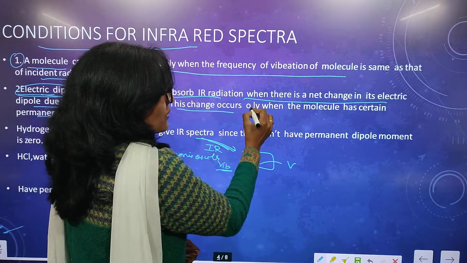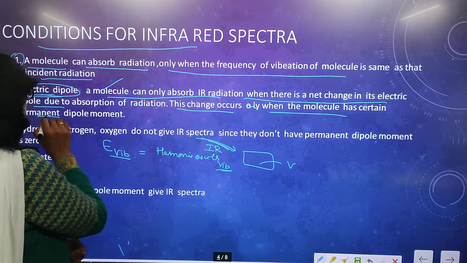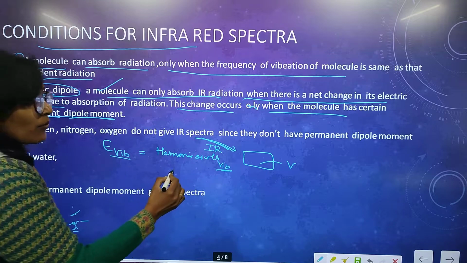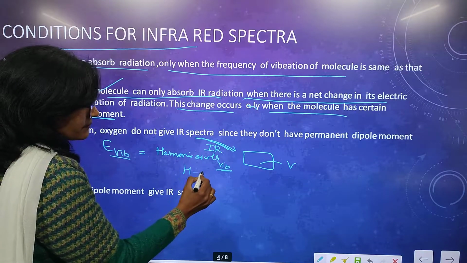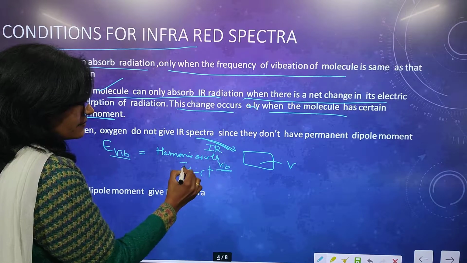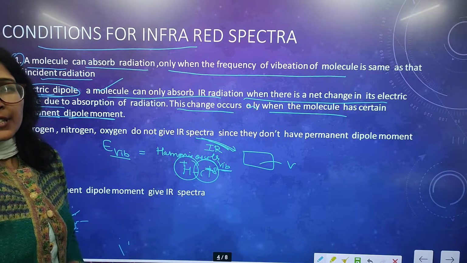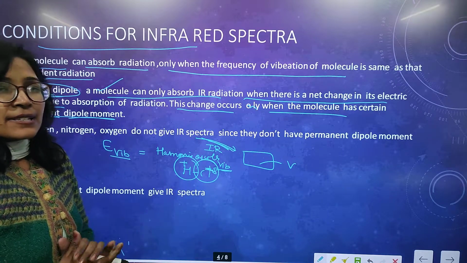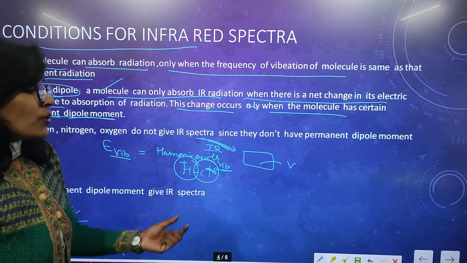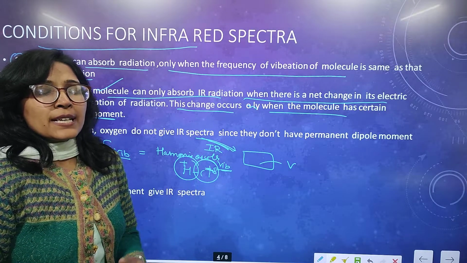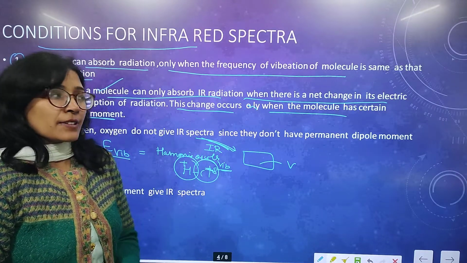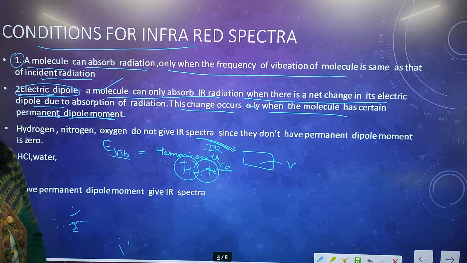The change occurs only when the molecule has a certain dipole moment, because these two poles, having different electronegativity, behave as a dipole. If a molecule has a permanent dipole moment, then it will absorb infrared and give us the value.